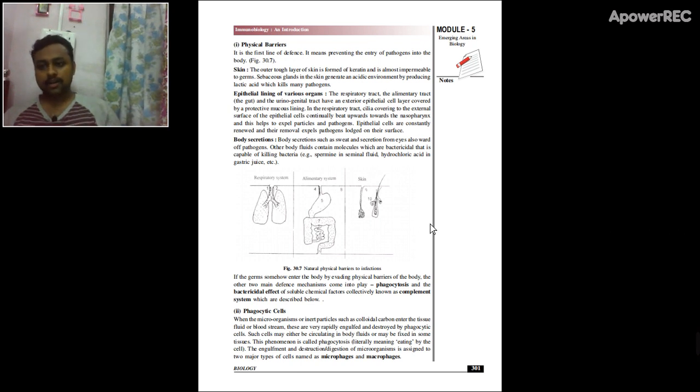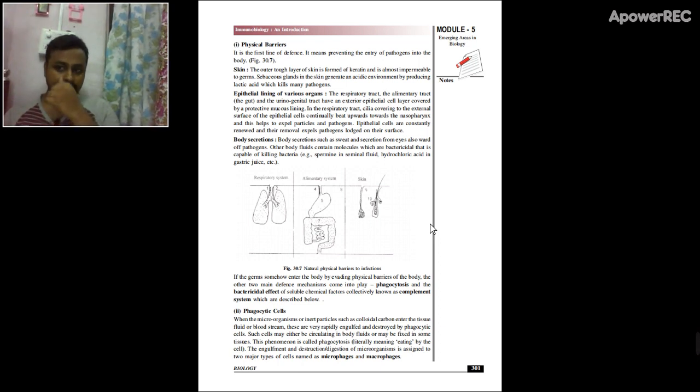The skin is a physical barrier which will retard the growth of pathogens or bacteria. Another one is the epithelial lining of various organs. For example, the respiratory tract is covered by mucosa, so the mucosa will prevent the entry of substances and remove whatever foreign substances try to invade the body. The second one is the phagocytic cells.